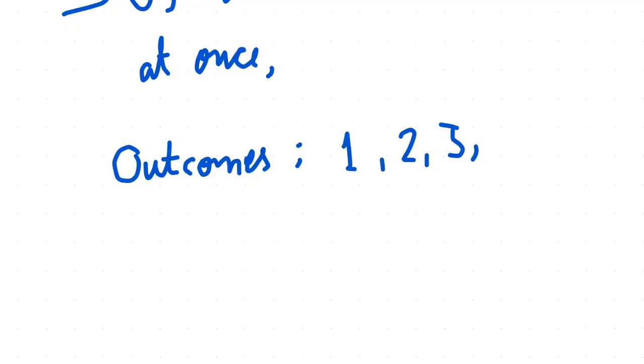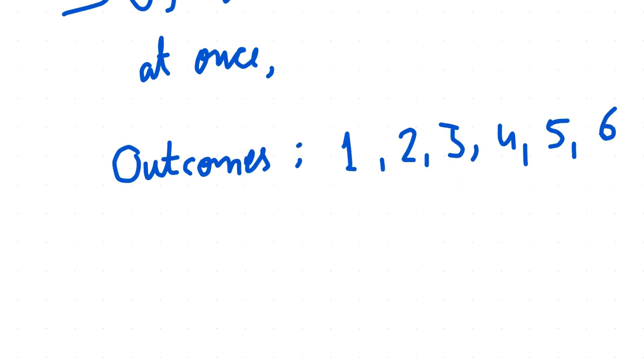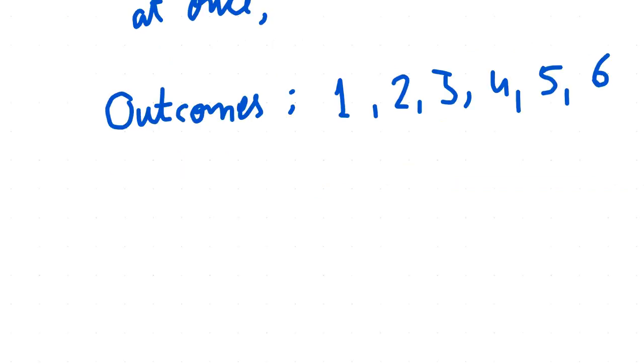Meaning that we can get any number out of these 6. So we have these 6 conditions. So the probability to get any number on the upper face will be the same, because each number has obviously one favorable outcome.